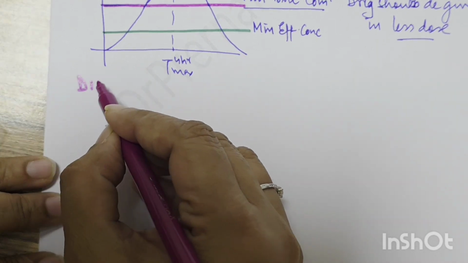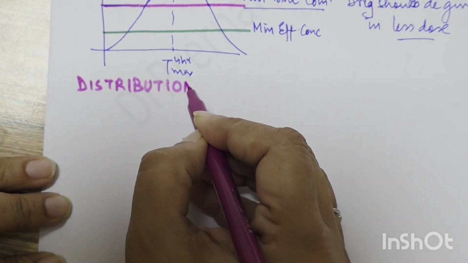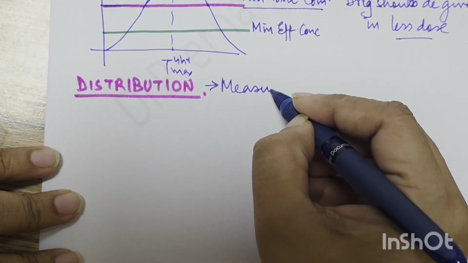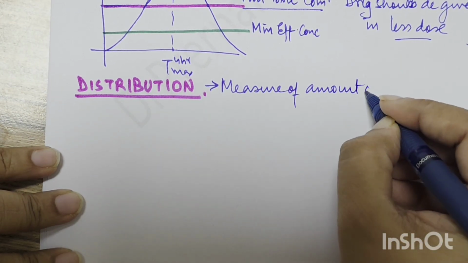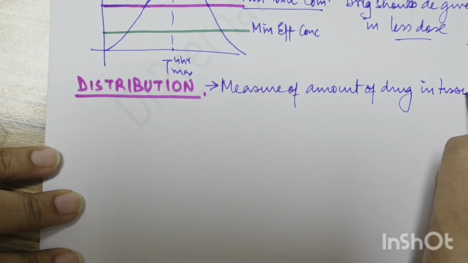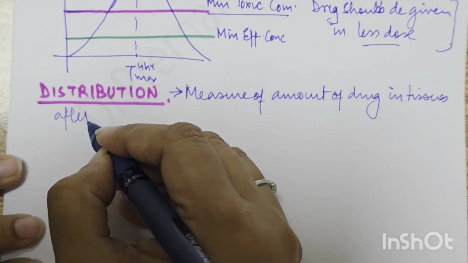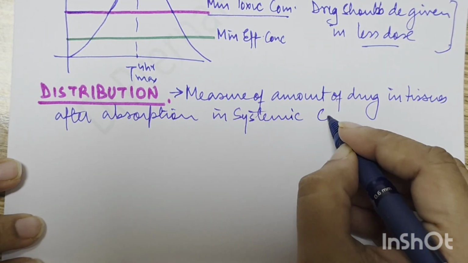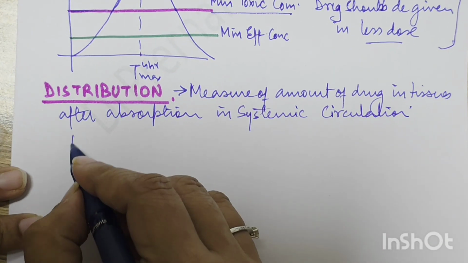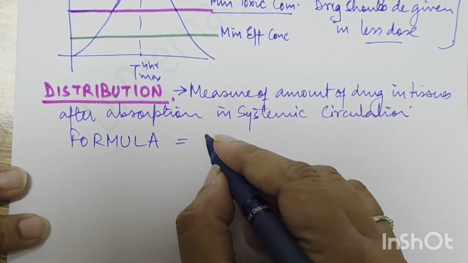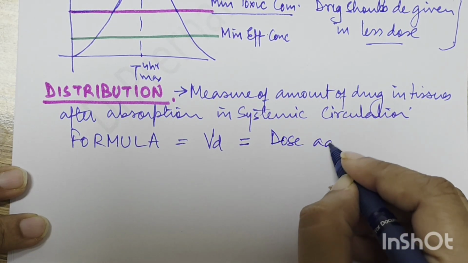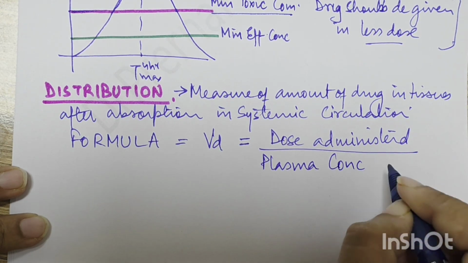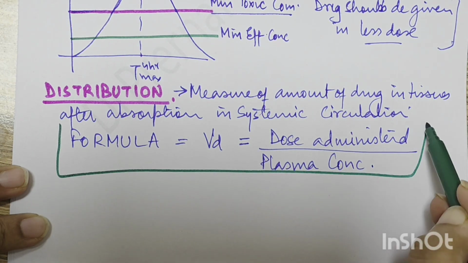The next concept that we have to discuss is distribution. Okay. Now distribution is what? What is distribution defined as? Basically, distribution is a measure of amount of drug distributed in the tissues after absorption in systemic circulation, right? What is the formula? Formula, very important. Volume of distribution is equal to dose administered upon plasma concentration, right? This is the formula which you need to remember.